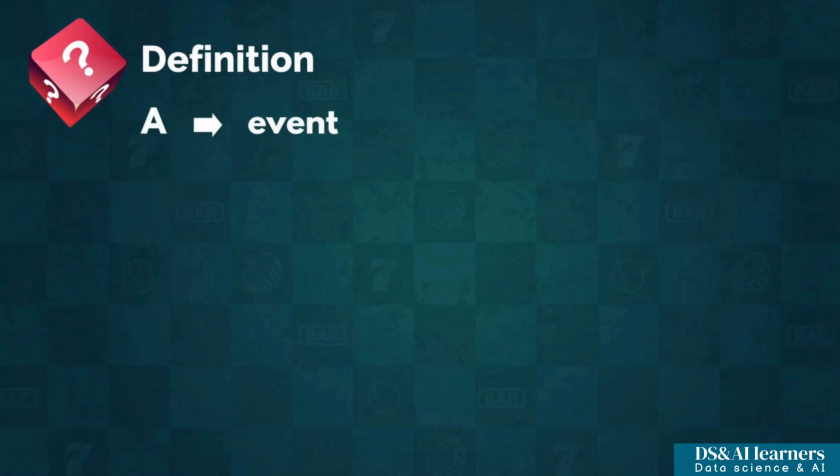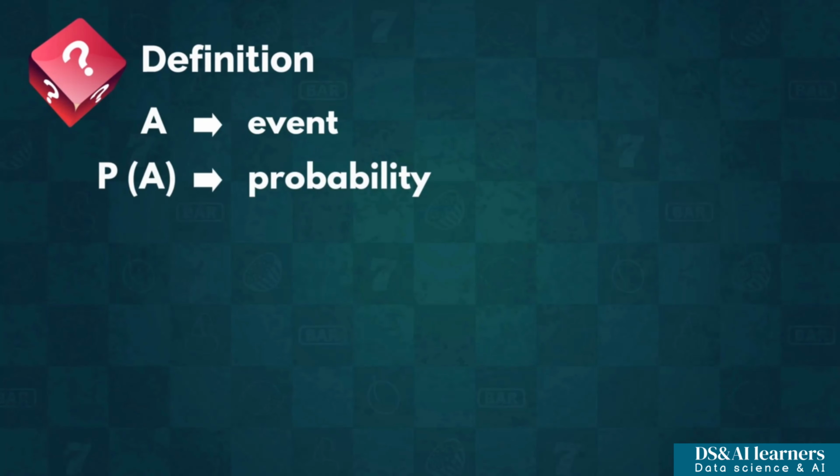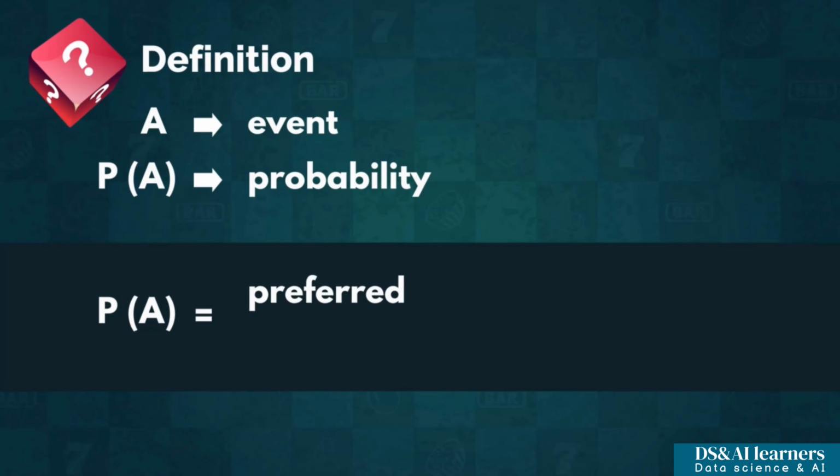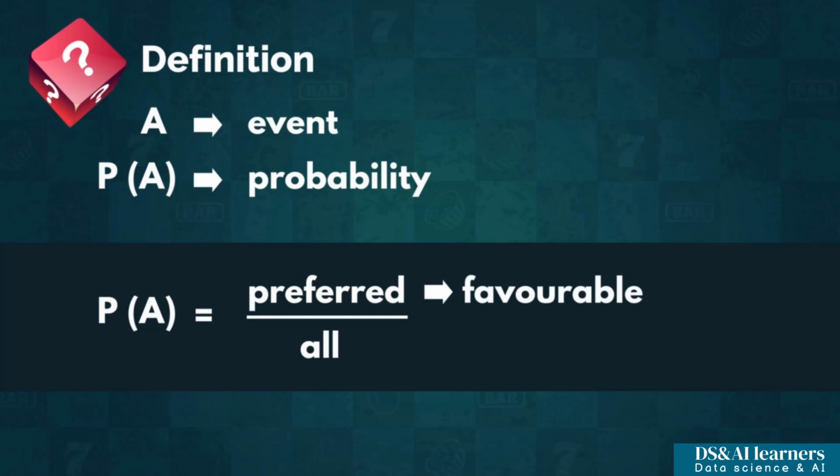Generally, the probability of an event A occurring, denoted P of A, is equal to the number of preferred outcomes over the total number of possible outcomes. By preferred, we mean outcomes that we want to see happen. A different term people use for such outcomes is favorable. Similarly, sample space is a term used to depict all possible outcomes. Going forward, we shall use the respective terms interchangeably. We will go through several examples to ensure you understand the notion well.